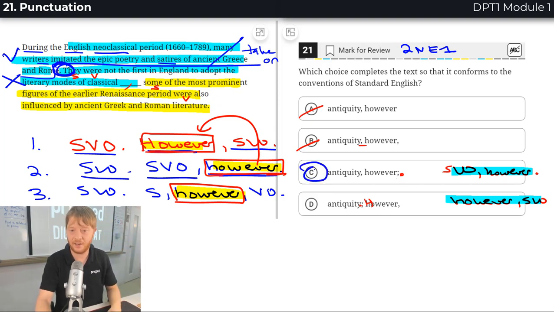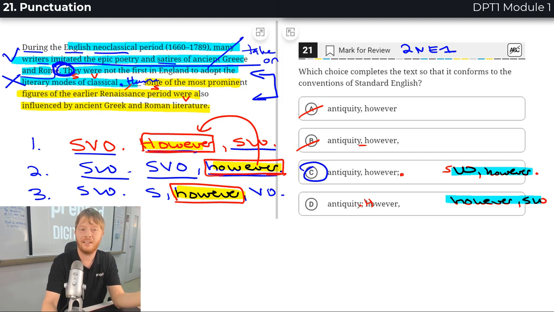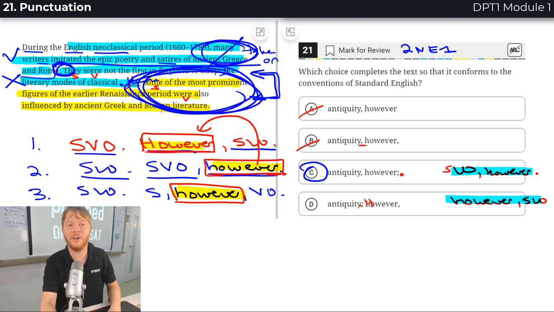Therefore, C is the answer. If you picked D, then you're putting a period here, however, and now you are trying to make a contrast here. They were not the first. However, some of the most prominent figures were also influenced. And that's the same point. Both of those sentences are just saying that these people were not the first and that these people from the earlier Renaissance were also influenced in the same way. So the answer cannot be D.